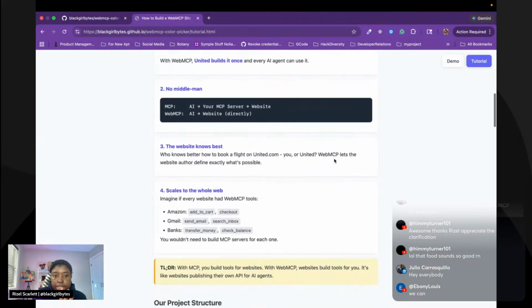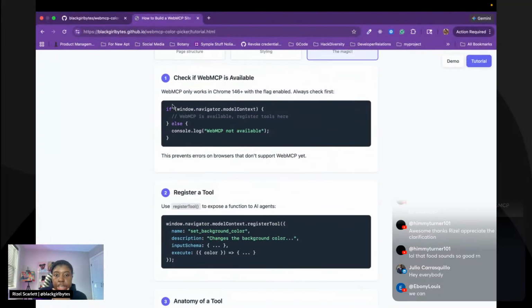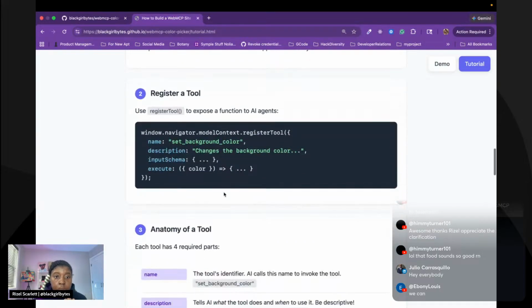The main things that it has in here is, first off, it'll check if WebMCP is enabled in the code. I told it to highlight a couple of things that are important, and we can look through the main code, but just so I am able to focus. It'll check if WebMCP is enabled. If not, it's going to console log, hey, this website is not necessarily going to act how you want it to act because WebMCP is not enabled in this particular browser. Then it's going to call register tool.